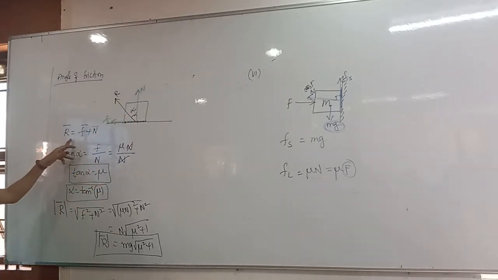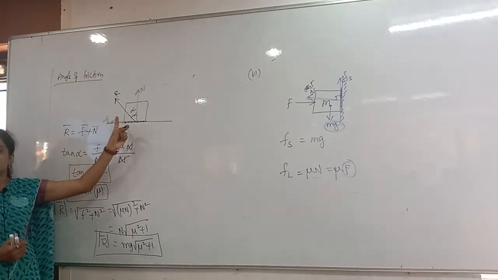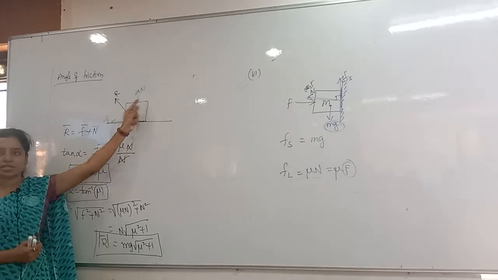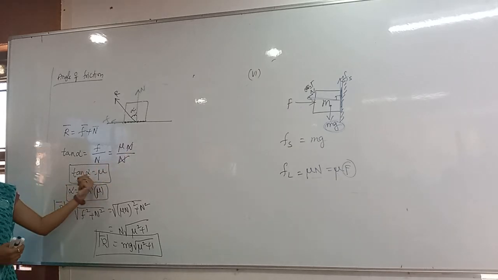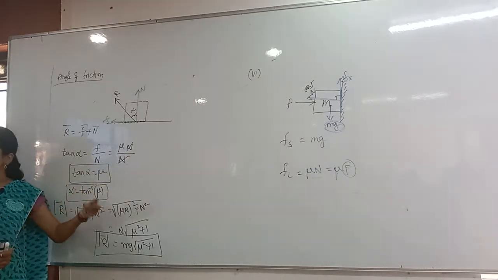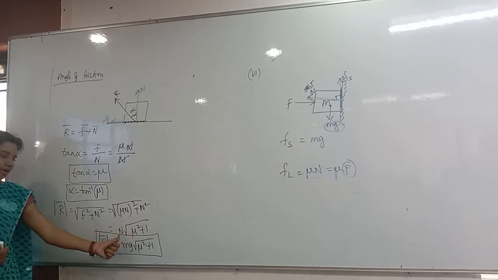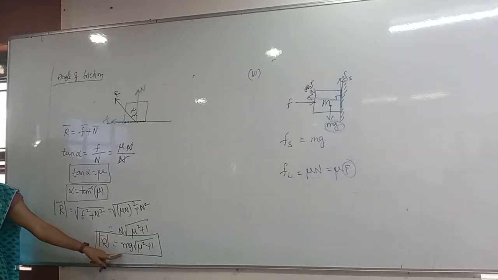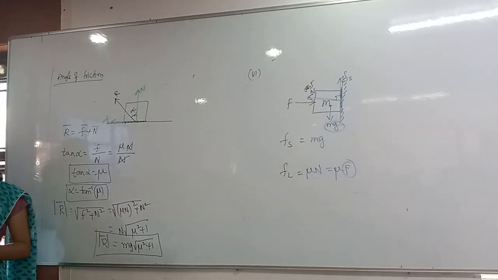So here R bar equals F bar plus N bar. Then tan alpha equals opposite by adjacent. Opposite here is F and adjacent is N. Limiting friction formula is mu into N. N gets cancelled. Tan alpha equals mu. Then alpha equals tan inverse of mu. Then modulus of R bar equals under root F square plus N square from the vector. F is mu N whole square plus N square. From that I have taken N outside. In the place of N I can write mg. That's it. Modulus of R bar equals mg into under root mu square plus 1.